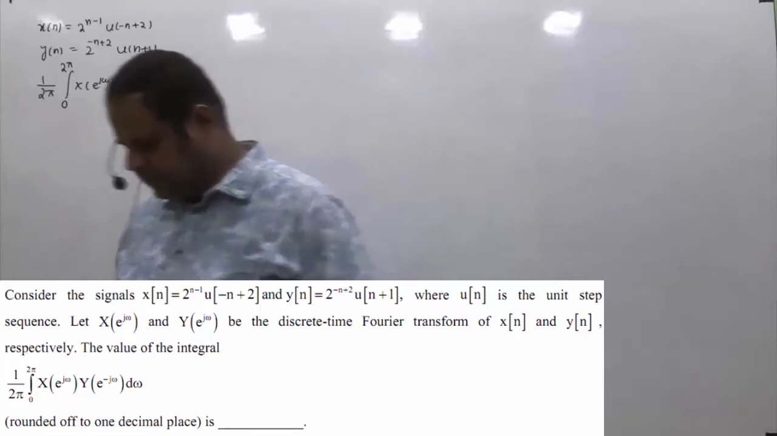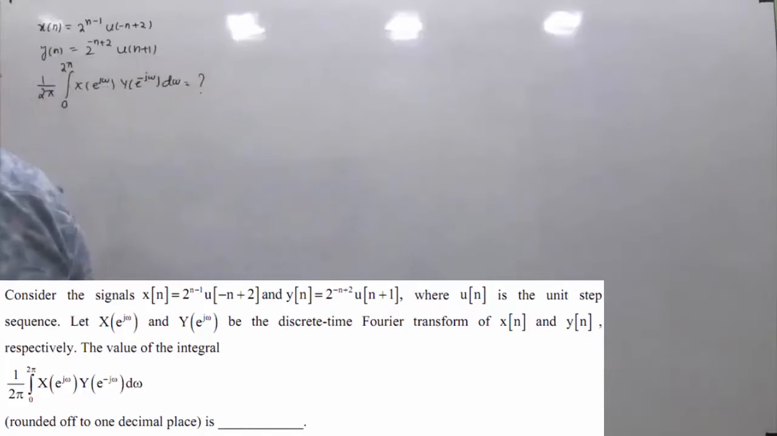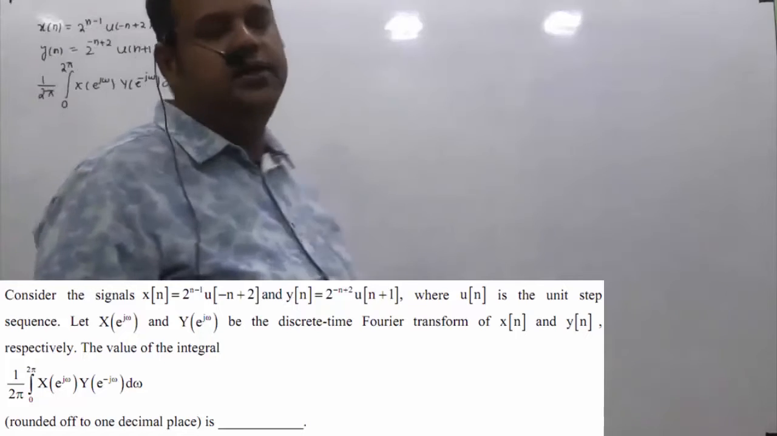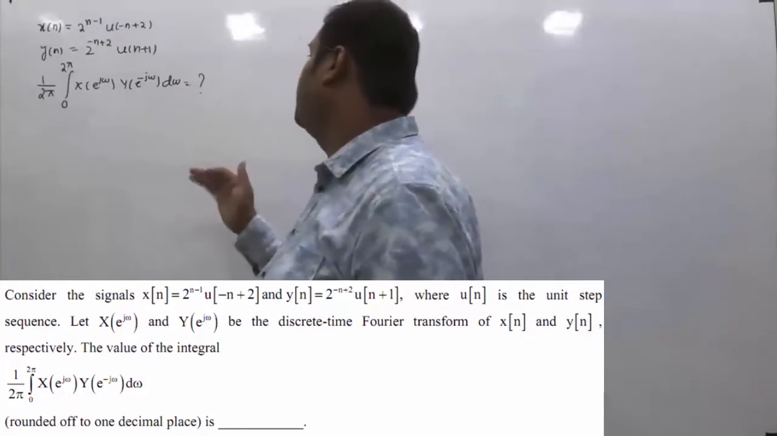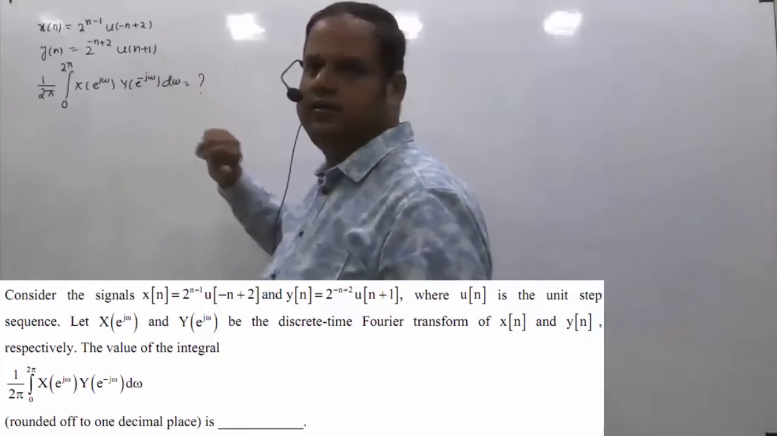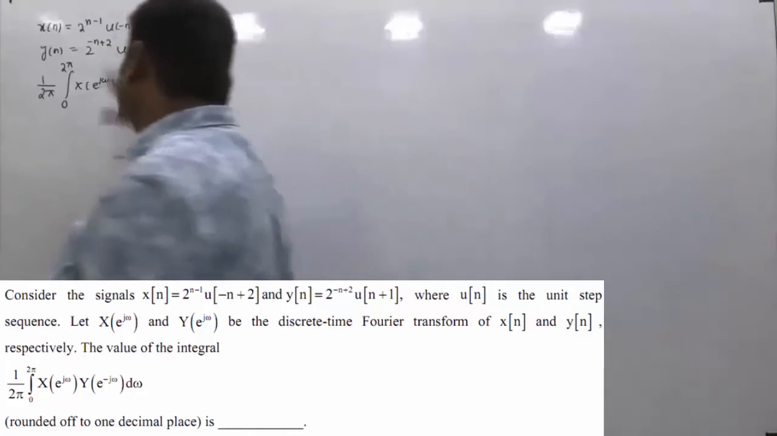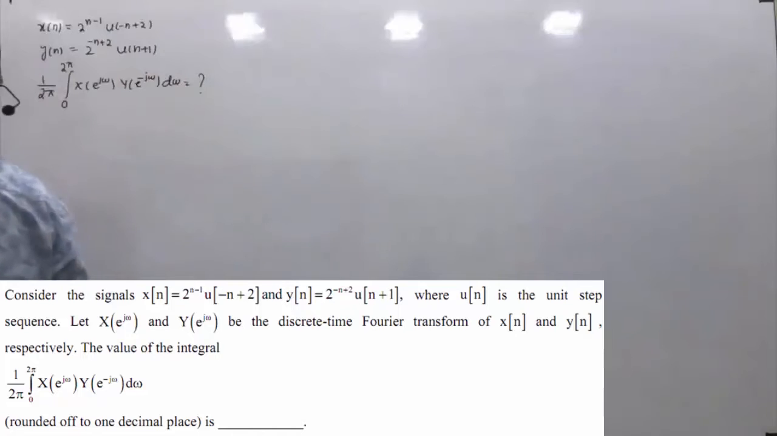Okay. So if you see the question statement, what is being given is there are two signals, namely x of n and y of n, and x of e raised to power j omega and y of e raised to power j omega indicate the DTFT of x of n, y of n. With this information, we are asked to evaluate this particular integral, right? That is what is being given in the question, and we have to evaluate this integral.